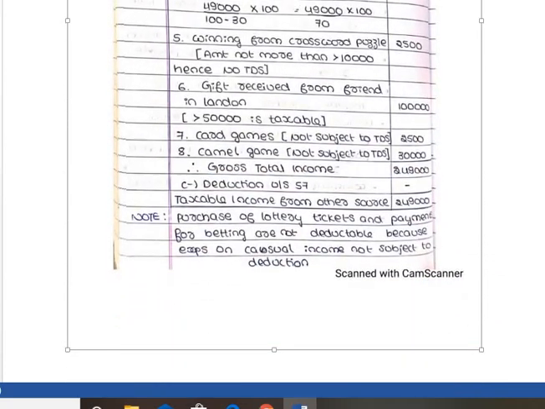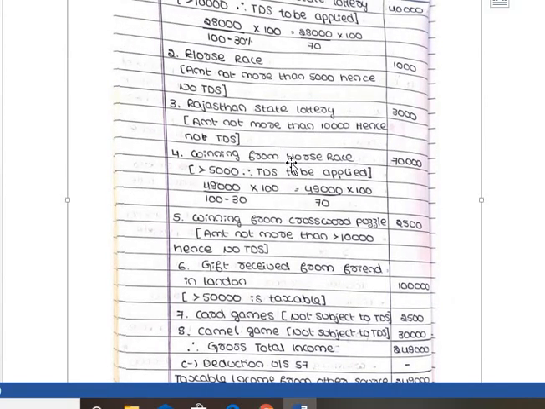Next, winning from horse race rupees 49,000, which is point number 4 in the question. For horse race we have to apply TDS if the amount crosses 5,000. Obviously the amount is more than 5,000, that is 49,000 given in the problem. So we have to apply TDS, that is 30%.